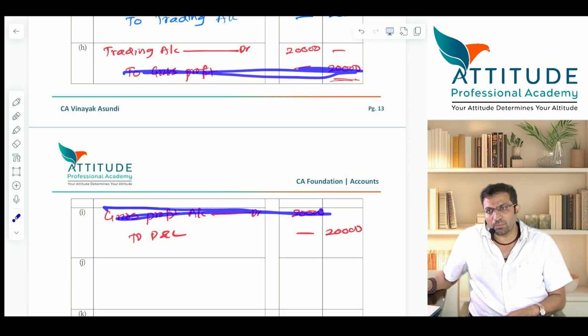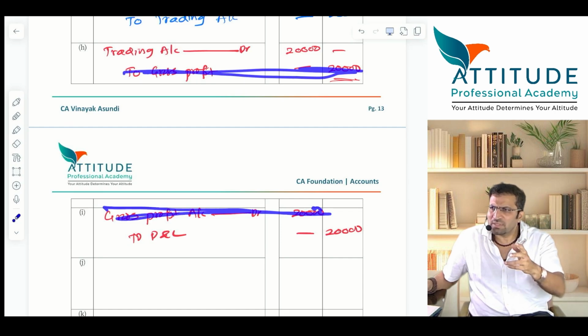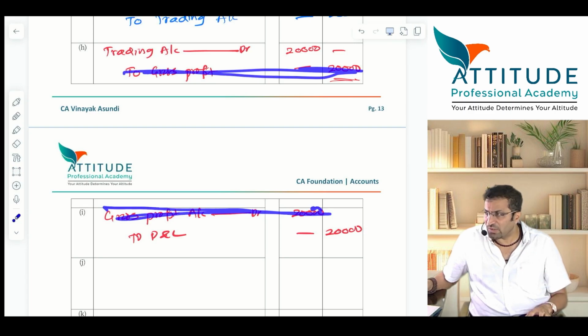Trading account debit to P&L. Can I pass this entry also? Yes. Then I have bypassed the account known as GP. I have not opened GP account at all. Understood? Is it possible? Possible. I am bypassing it. So what entry can you pass to close your trading account?